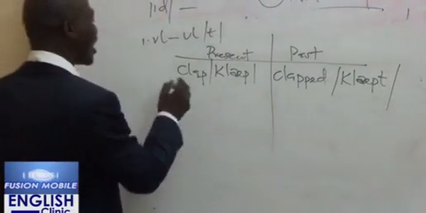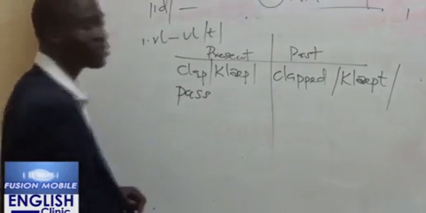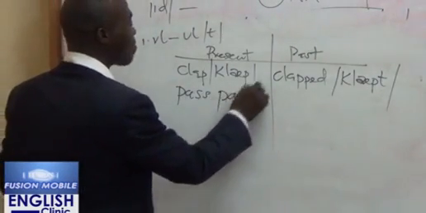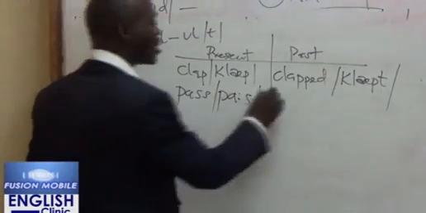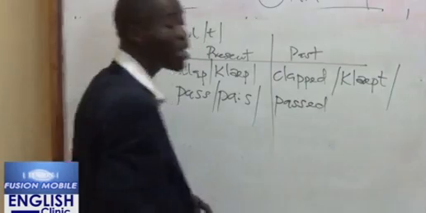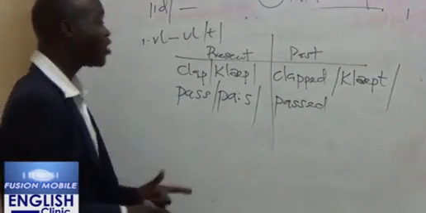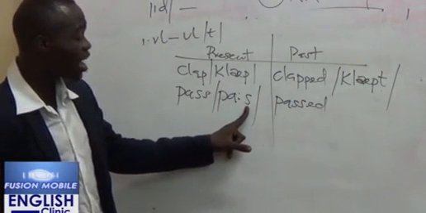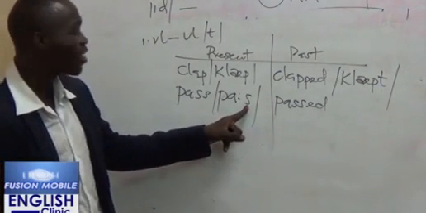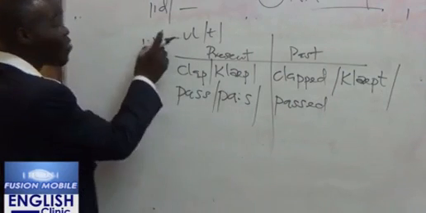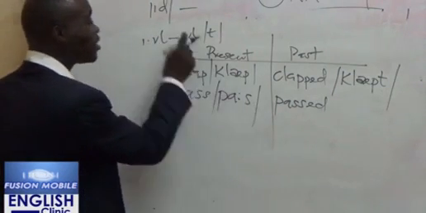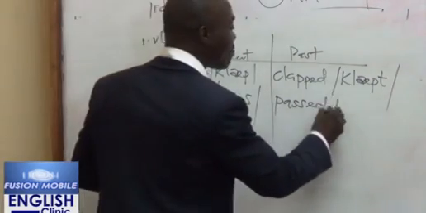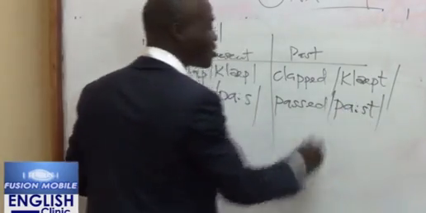Now another example is pass. The past tense of pass is p-a-s-s-e-d. Once again, we need to ask ourselves, the last sound in pass, is it voiced or voiceless? You will discover that the s sound here is voiceless. Because of that, the rule says that whenever we have a voiceless sound ending a word, we will take the voiceless past tense marker t. So we have passt.